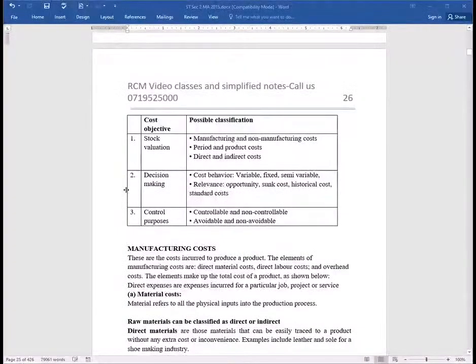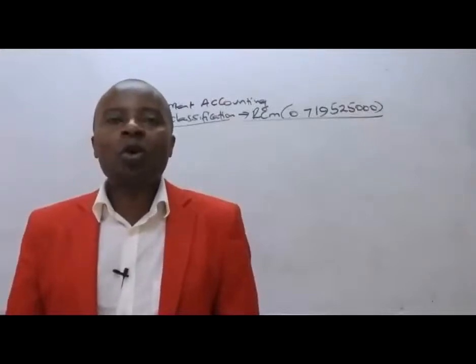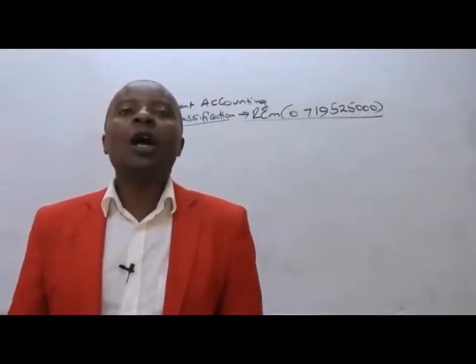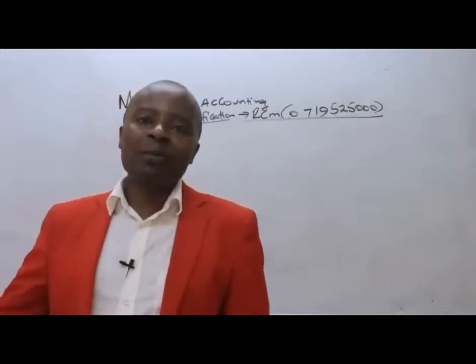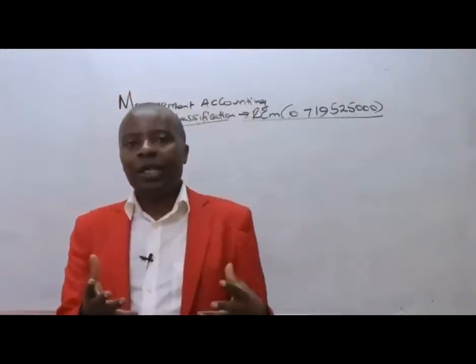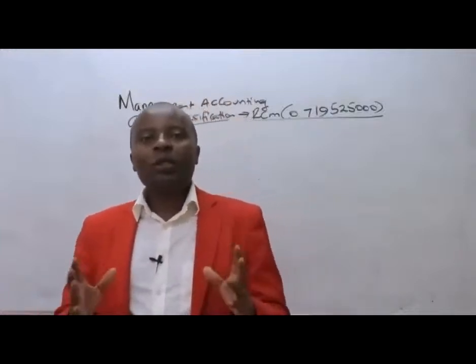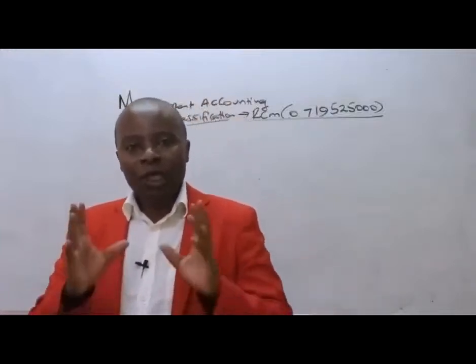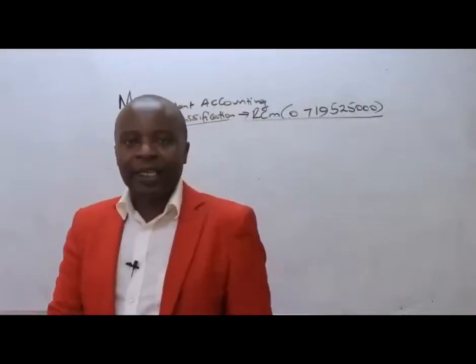Now here we are. The first classification that I would want you to understand is the manufacturing cost classification. This is a very special bucket that we shall be putting all those costs that go into our production, all those costs that are attributable to manufacturing. Ladies and gentlemen, should we start really manufacturing, producing things? What are some of the costs we expect to lump under manufacturing? I can see them vividly.